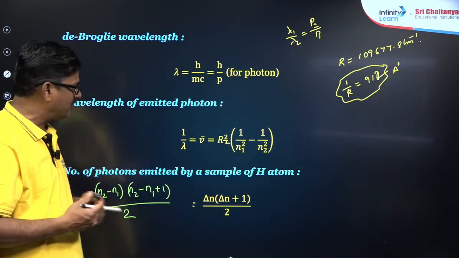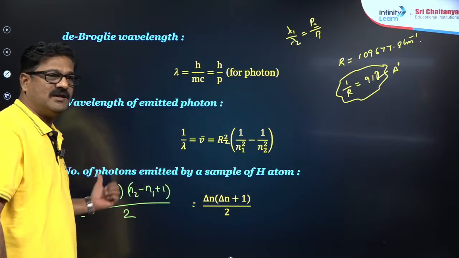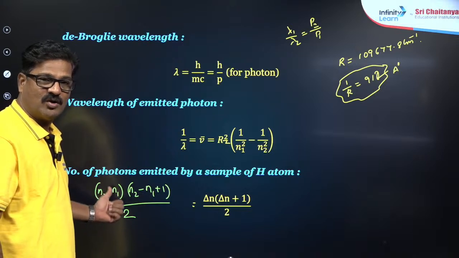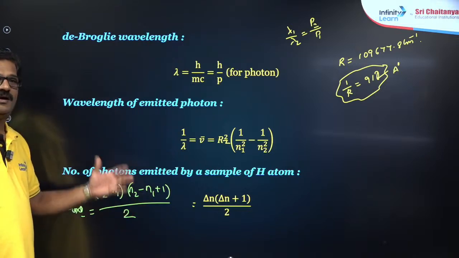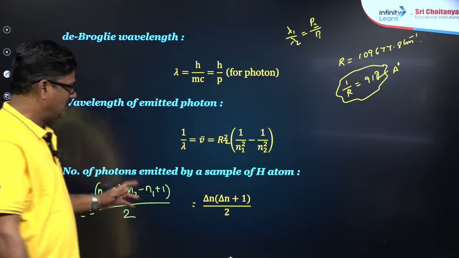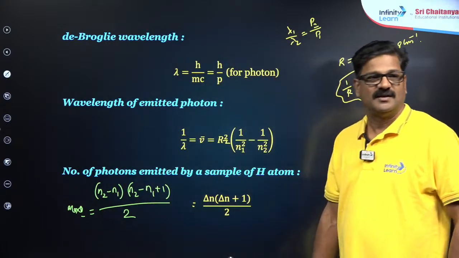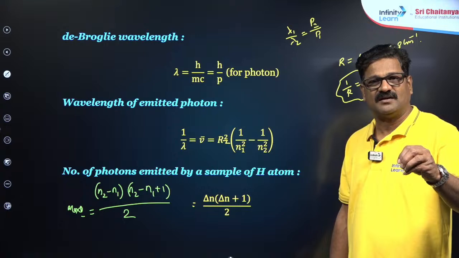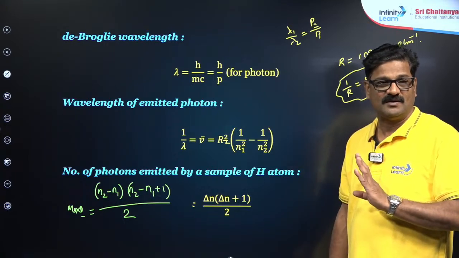When the electron is coming to n equal to 1, you can directly use this. Otherwise, the higher shell is n2 and the lower shell is n1, and (n2 − n1)(n2 − n1 + 1)/2 will give you the maximum number of spectral lines. If something specific is asked, you have to do it manually. You don't directly have this formula.